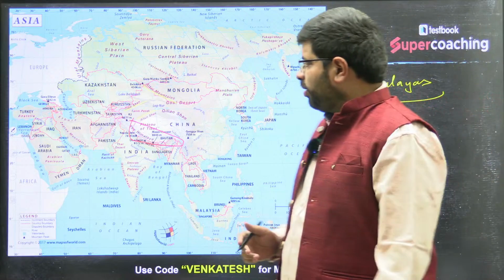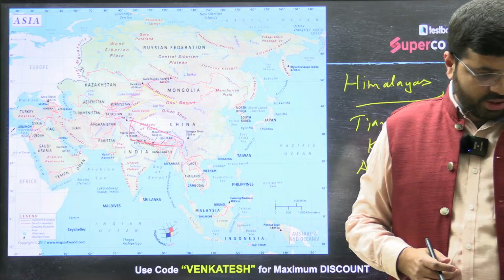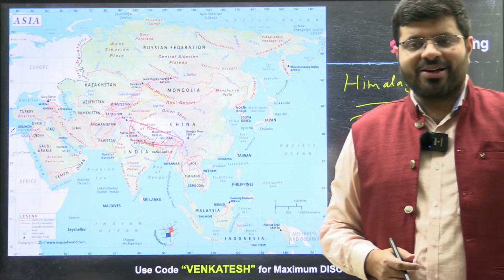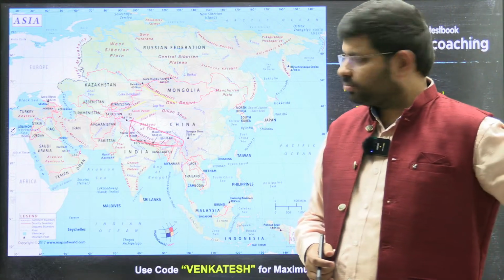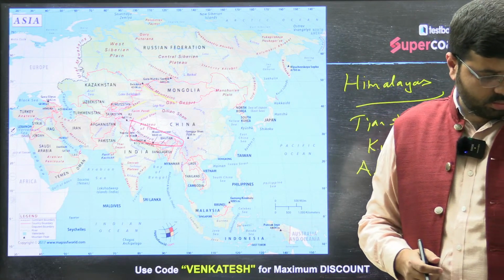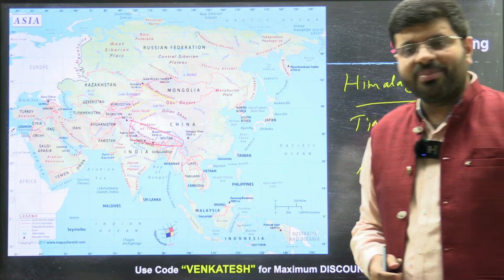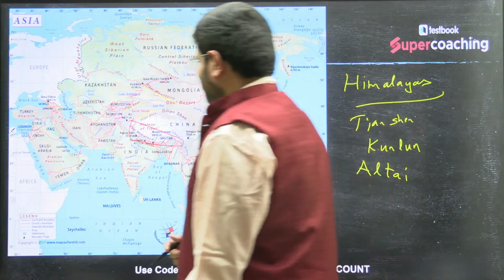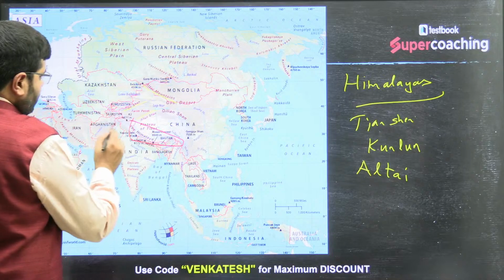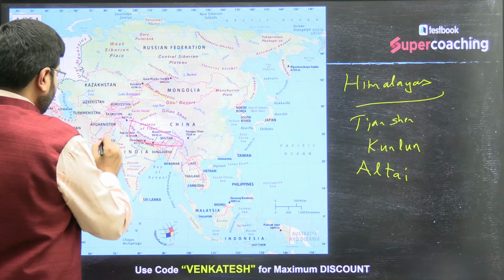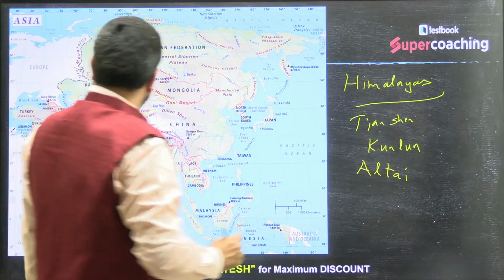Then what more? Can you name some more? Anyone? Can you name some of the mountain ranges here? Let me see the comments. Okay. Here you can see the Hindu Kush mountains, which you find here as part of the Himalayas, right?